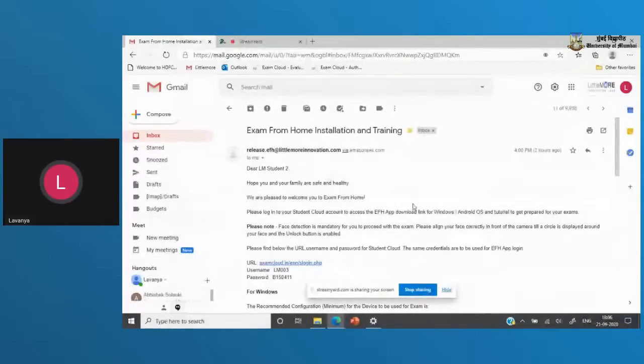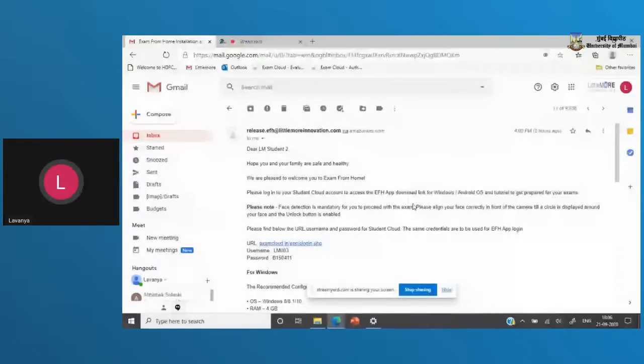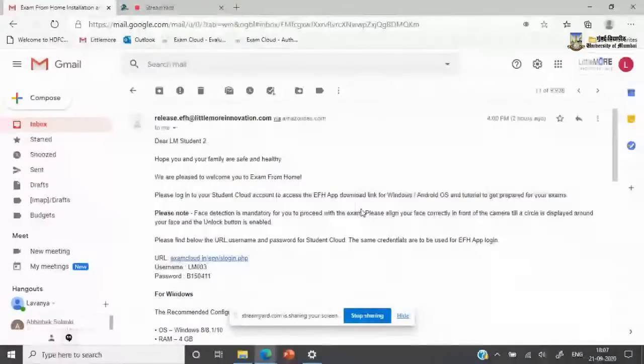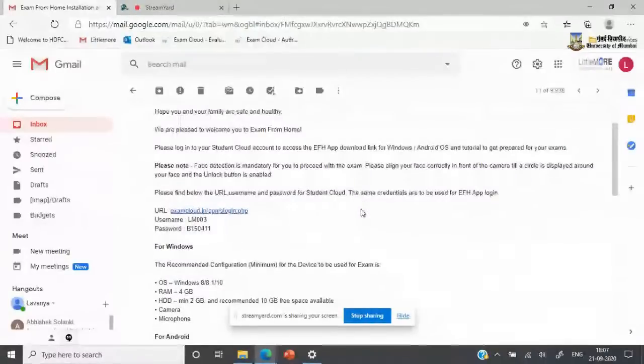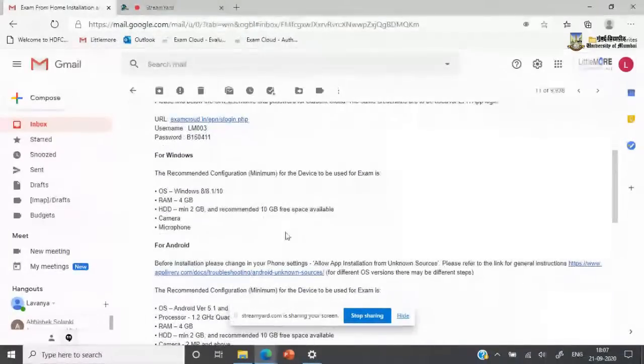This is an email that is welcoming you to the entire EFH platform that will have the links for you to download this application both on Windows and Android. So this examination now can be taken on a Windows or Android device. The recommended configuration for both Windows and Android are mentioned in this mail. This mail has some very important details for you to look through before you download the application and take up the exam. So we request you to please go through this in detail before you start.